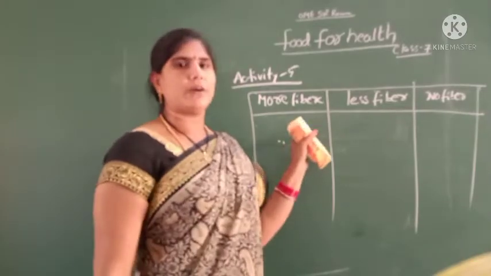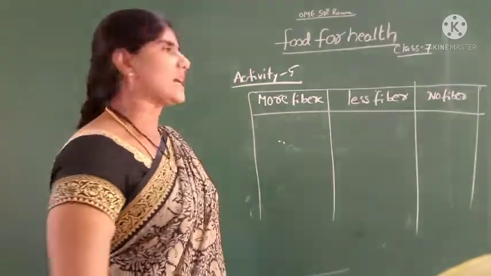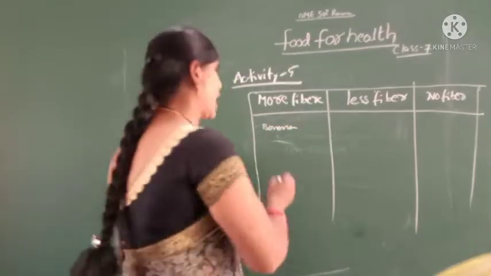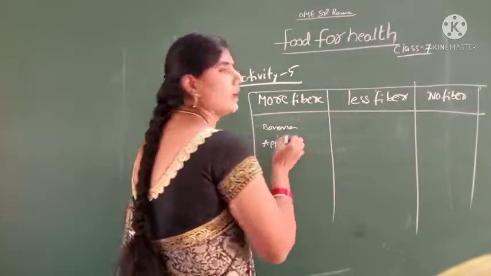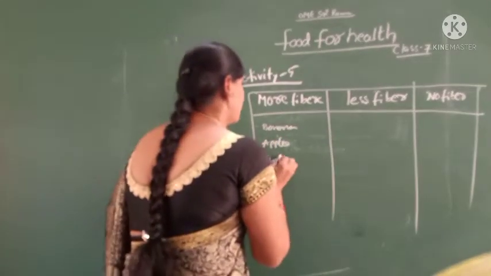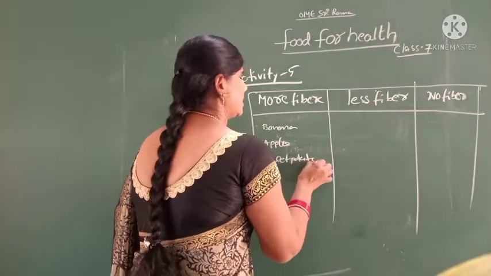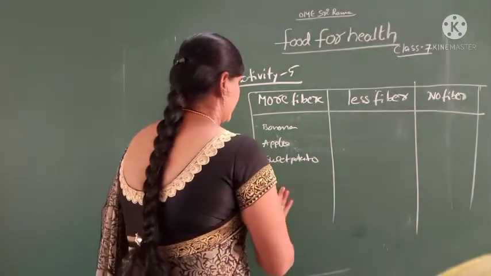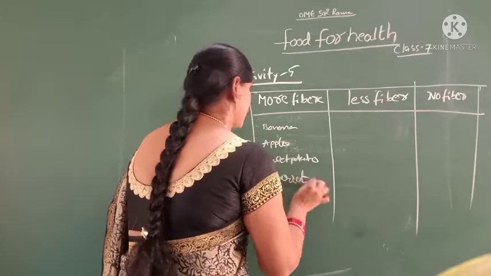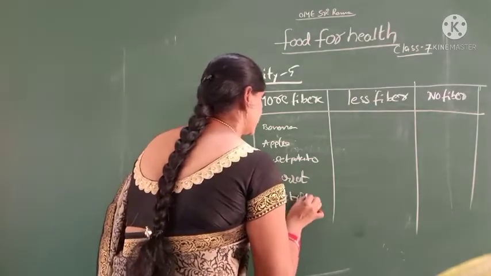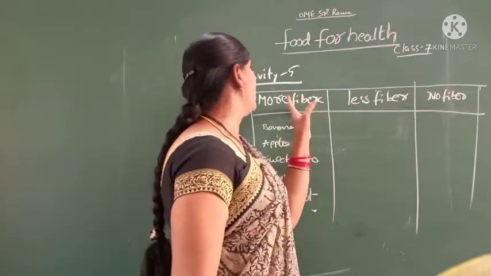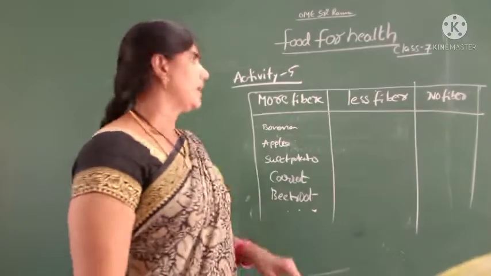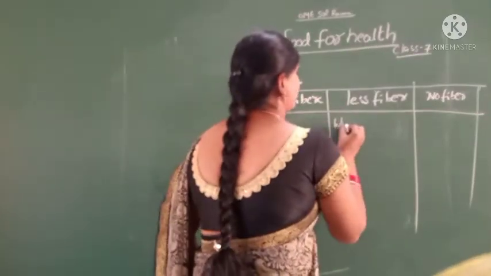First one, more fiber food: banana, apple, sweet potato, carrot, beetroot. These are all fruits and vegetables like banana and apple. More fiber food.